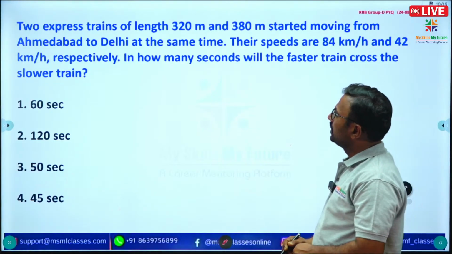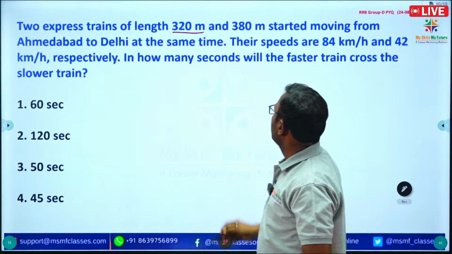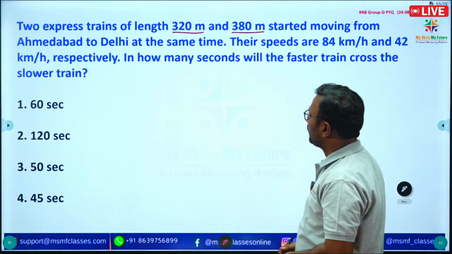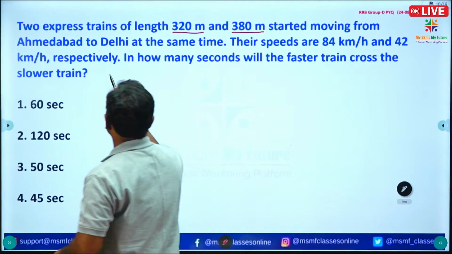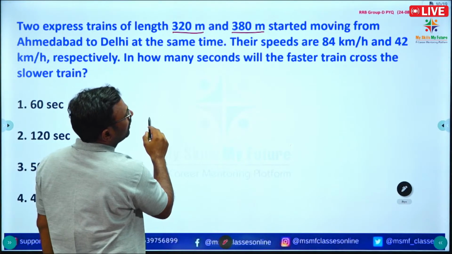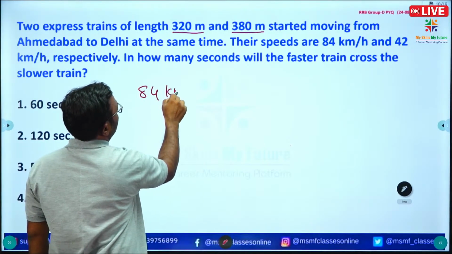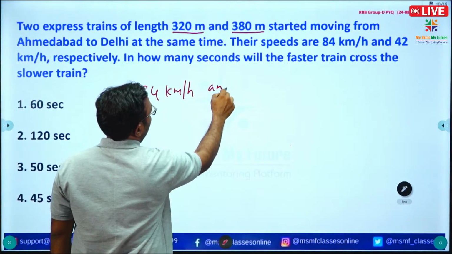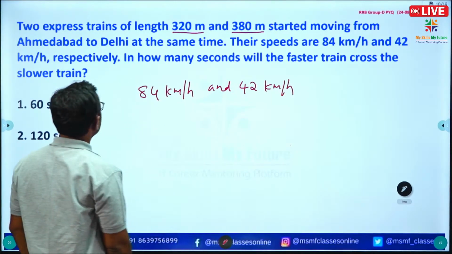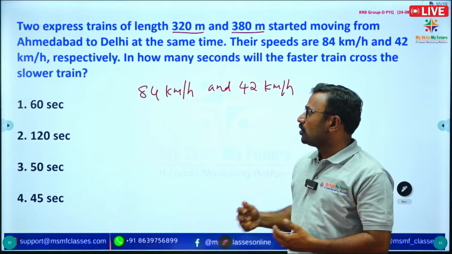Right, see the question. Two express trains of length 320 meters and 380 meters started moving from Ahmedabad to Delhi at the same time. Their speeds are 84 kilometers per hour and 42 kilometers per hour. In how many seconds will the faster train cross the slower train?